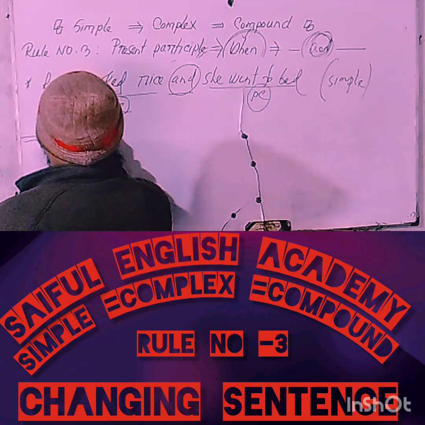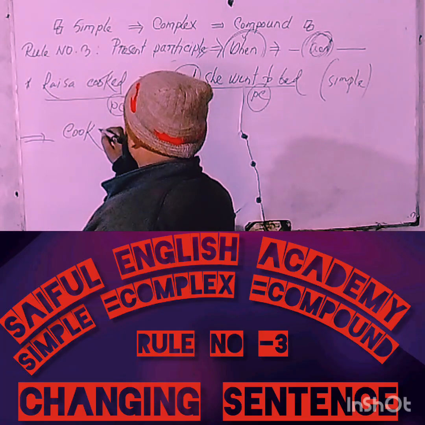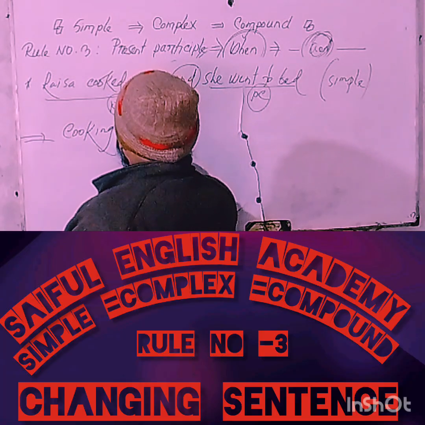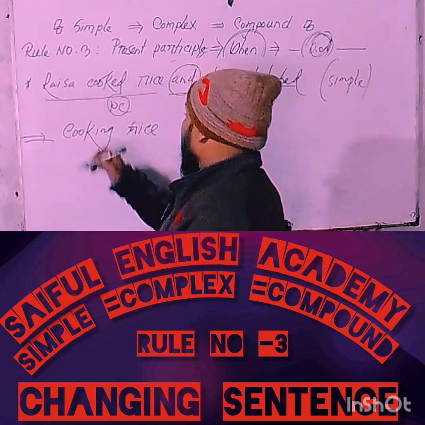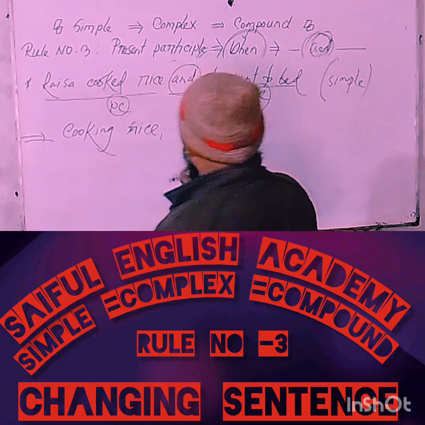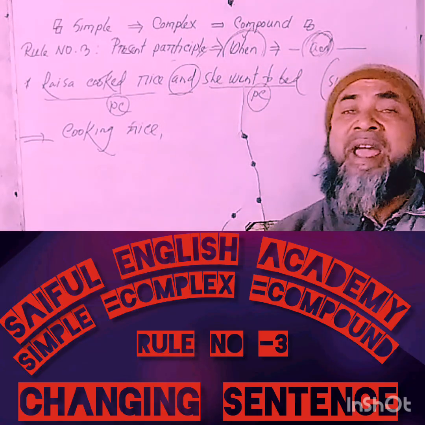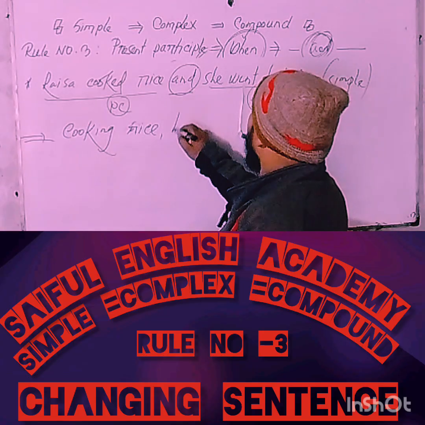At first, write the verb cook, then add "ing", then the extension of this principal clause, that means cooking, and then use a comma instead of "and" in the middle of the statement, then write the principal clause.